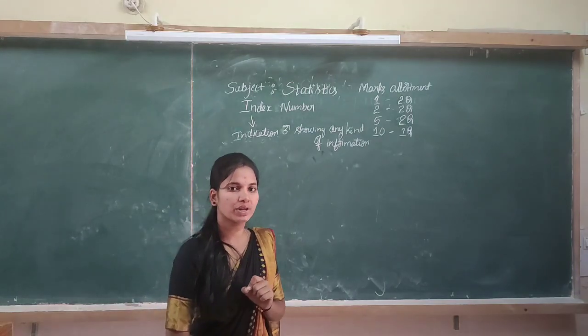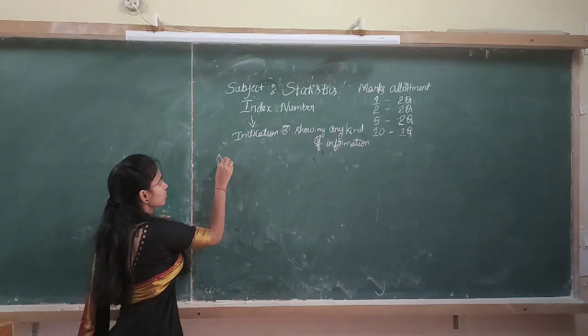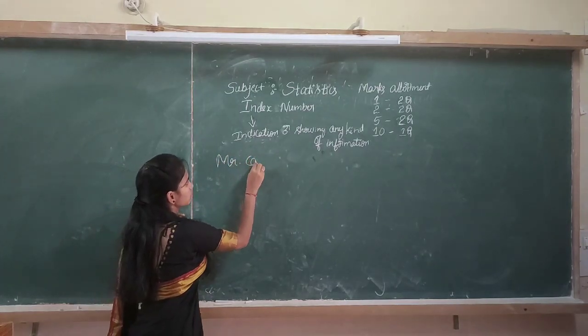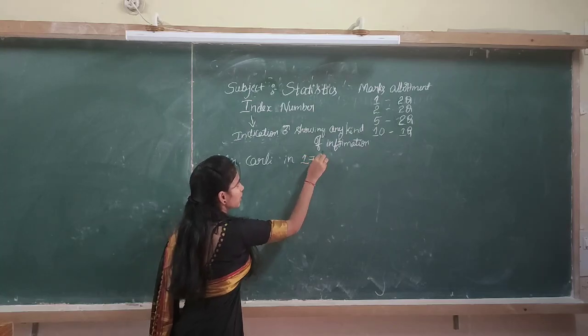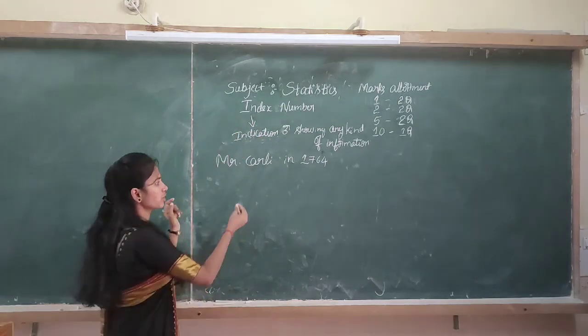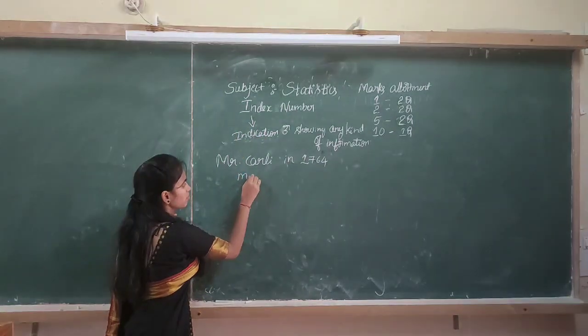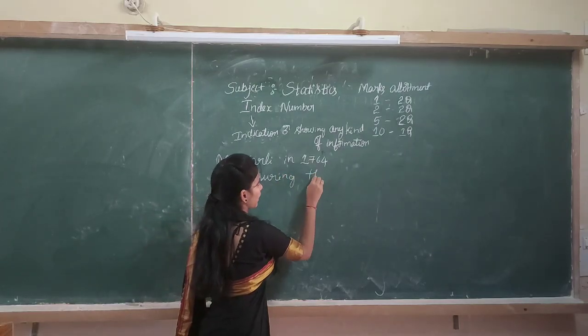The concept of index number was constructed by Mr. Curley in 1764. He constructed the concept of index number for the purpose of measuring the changes in the price level.